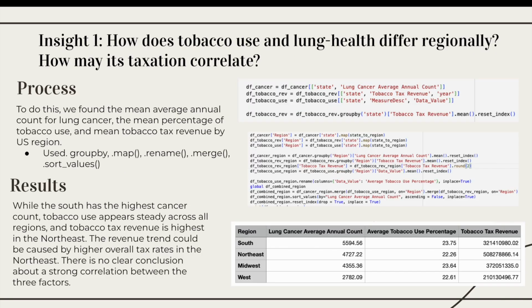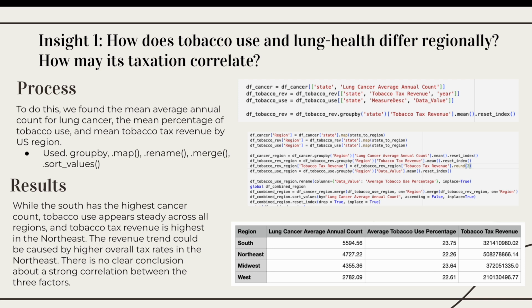For our first insight, we looked at how tobacco use and lung cancer differ regionally and how tobacco taxation may correlate. So to do this, we found the mean average annual count for lung cancer, the mean percentage of tobacco use, and the mean tobacco tax revenue by U.S. region. And we used group by, map, rename, merge, and sort values.